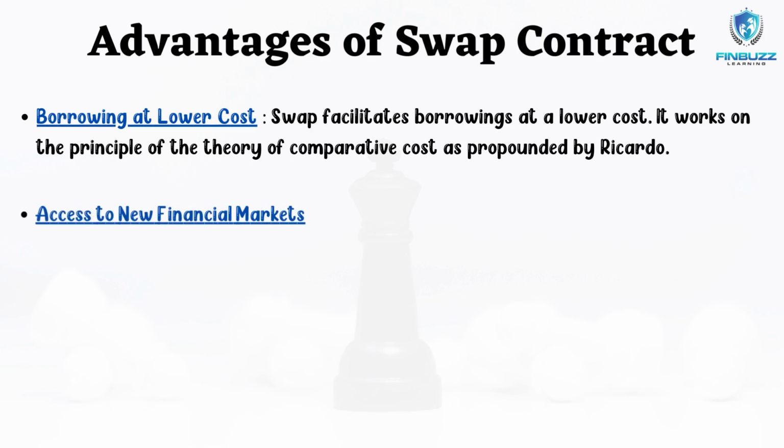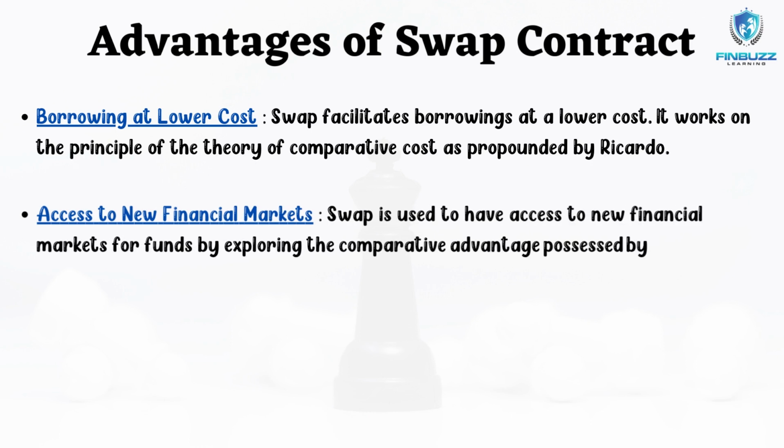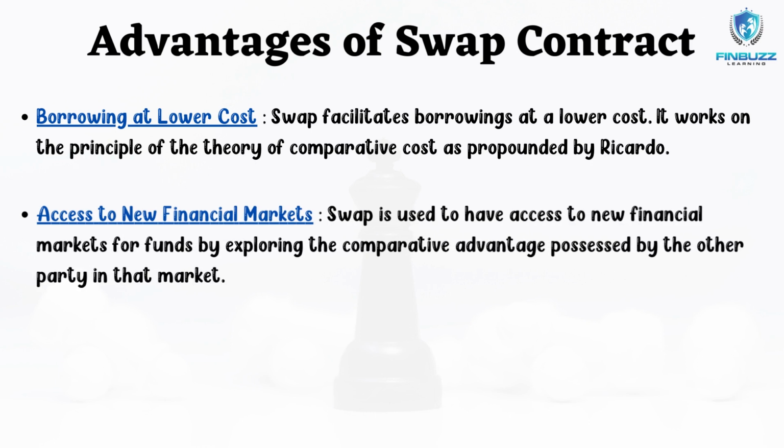Now, the next advantage of swaps is access to new financial markets. By examining the comparative advantage the other party in the market possesses, a swap is utilized to gain access to new financial marketplaces for funds. Therefore, through a swap, each party's comparative advantage is completely utilized. As a result, money can be received from the best source available for less money.